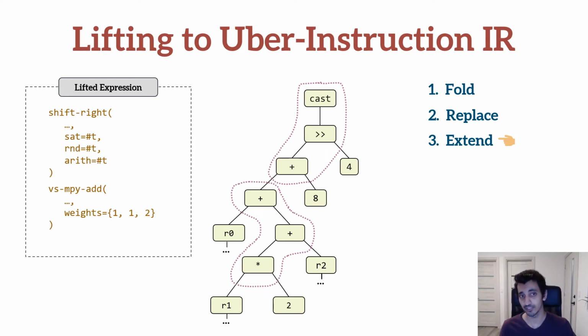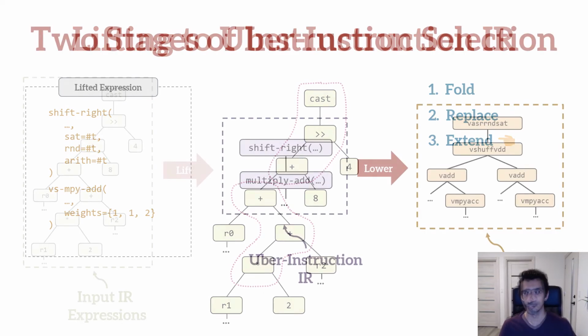Since this is a greedy algorithm, it does not guarantee that it will find the shortest sequence in the uber instruction IR. However, the uber instruction IR, unlike the target instruction set, is much higher level, making it much easier for the greedy algorithm to converge on the best representation. Furthermore, the greedy algorithm is scalable, which is important as the input expressions may be arbitrarily large.